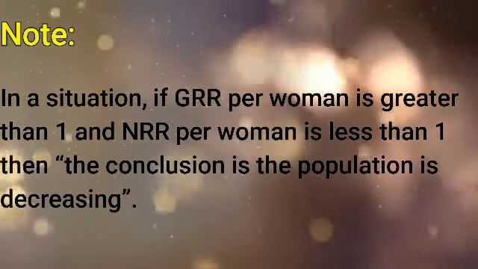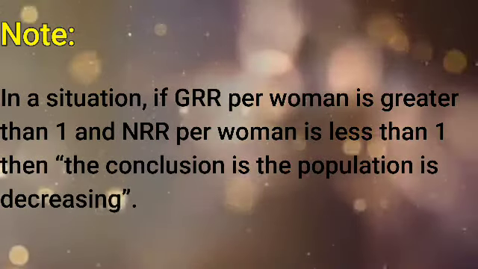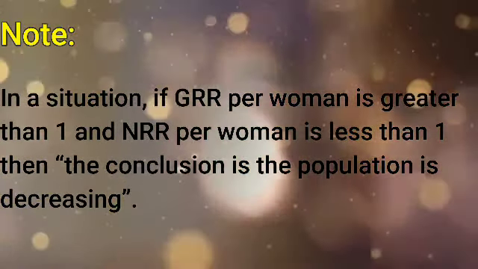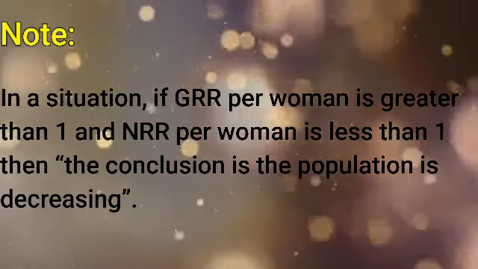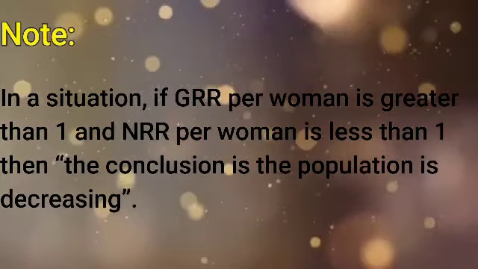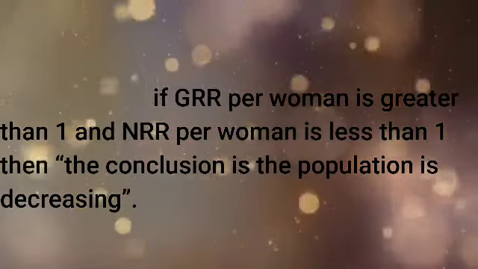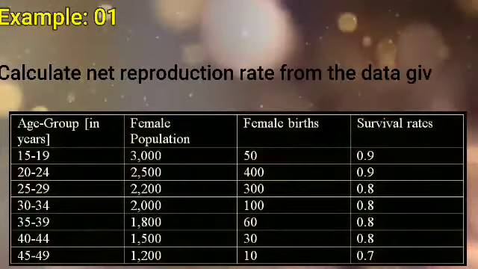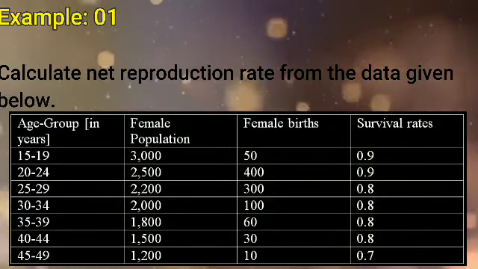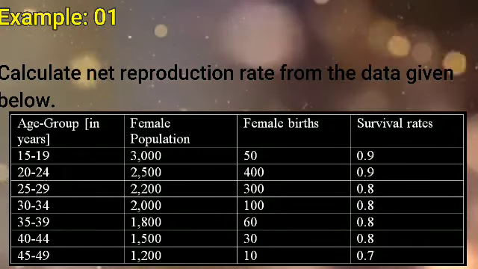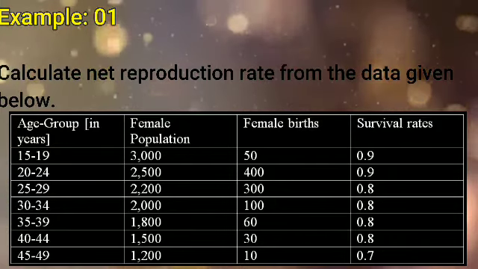Since NRR considers both fertility and mortality, based on the NRR value, you should judge about the population. Since NRR is less than 1, the population is decreasing. Now consider the given example. Calculate net reproduction rate from the data given below.